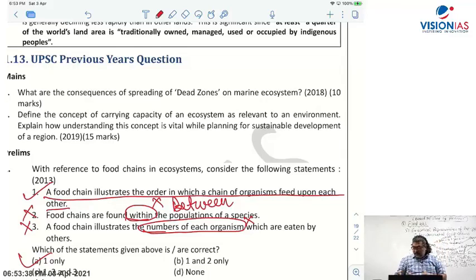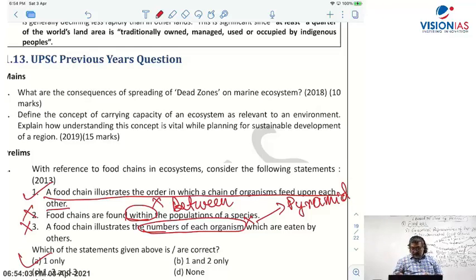Where do you get the numbers? The concept of number comes in the pyramid. When we study the ecological pyramid, there the concept of number comes: pyramid of numbers, pyramid of biomass, pyramid of energy. So the answer is A, 1 only.